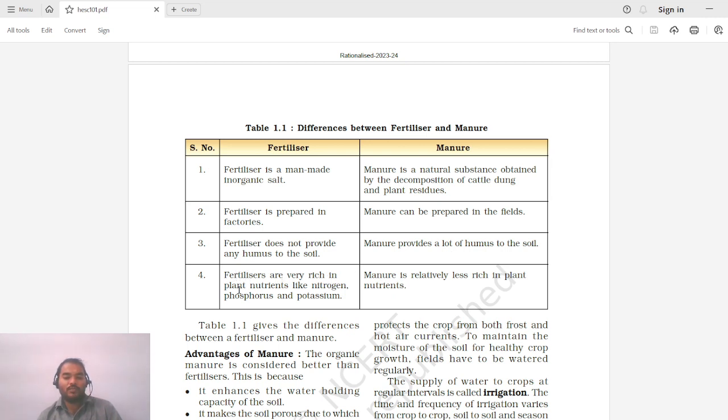Fertilizers are very rich in plant nutrients like nitrogen, phosphorus and potassium. Since these are made in factories, a large amount of the chemicals required for plant growth can be added. So the production will be high with these fertilizers since they are rich in various nutrients. Manures are made up of plant and animal waste, so there are some limitations on their nutrient values.